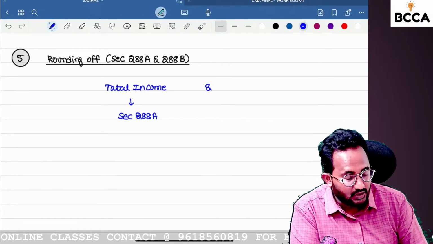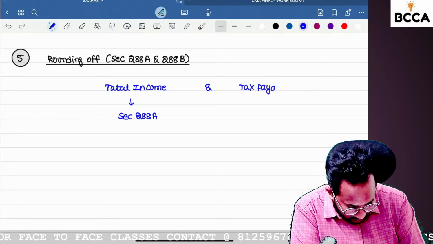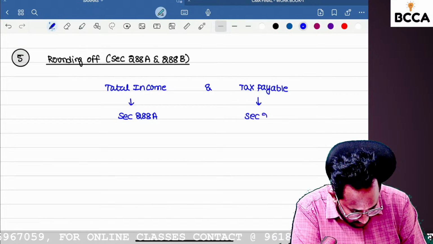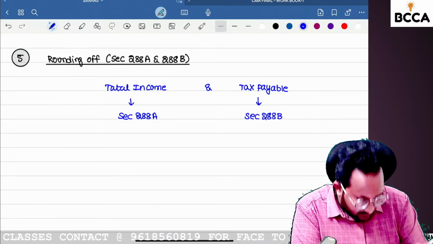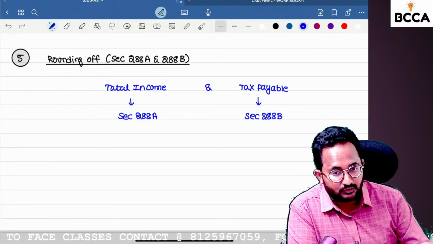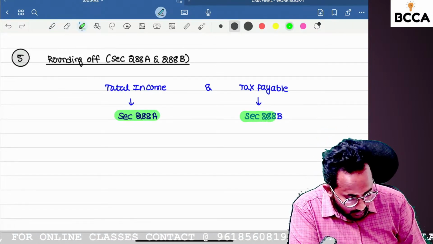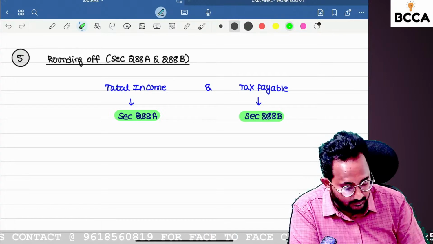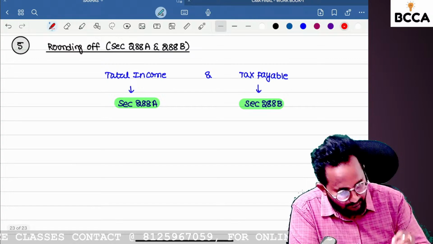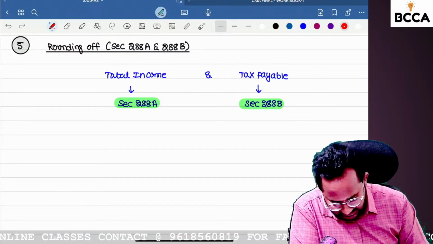So if you calculate the tax liability on total income, that is termed as tax payable. The tax payable also should be rounded off in accordance with Section 288B. Total income as well as tax payable, both should be rounded off: total income in accordance with 288A, and tax payable in accordance with 288B. Both provisions say the same matter and the same procedure. So that's what I will tell you.